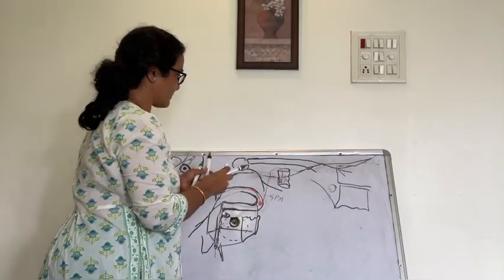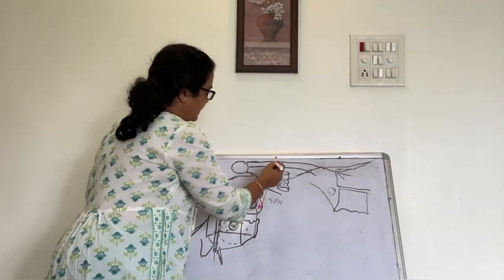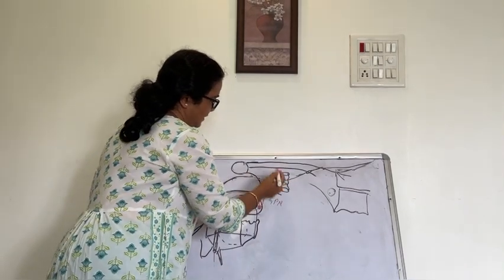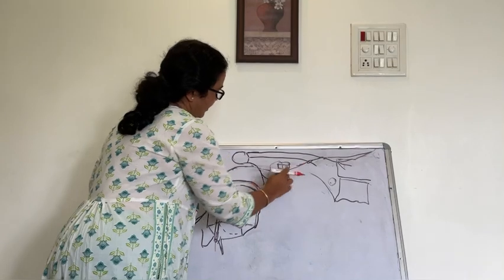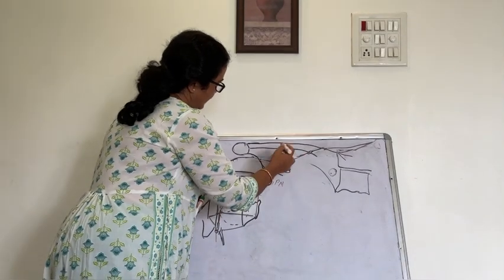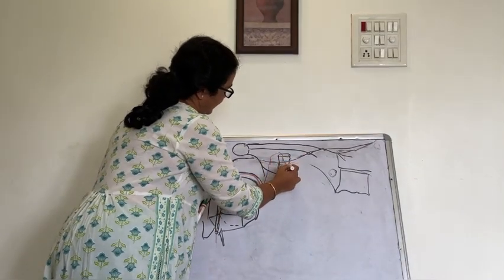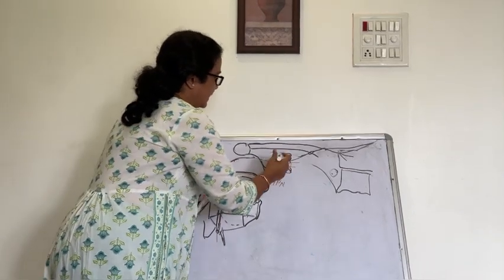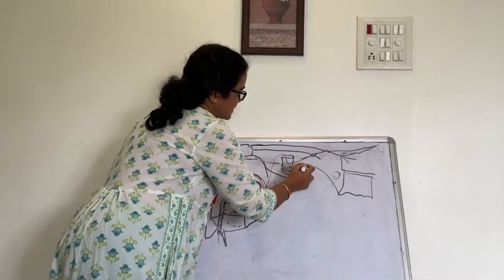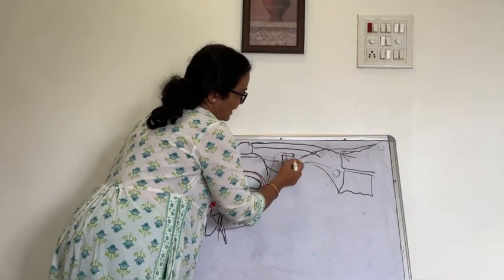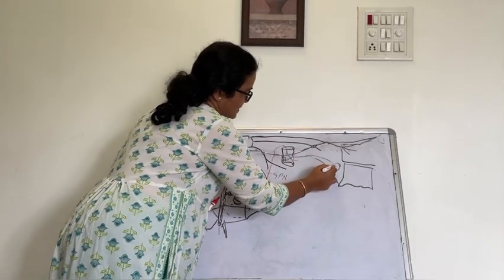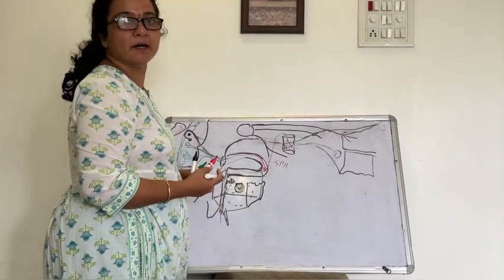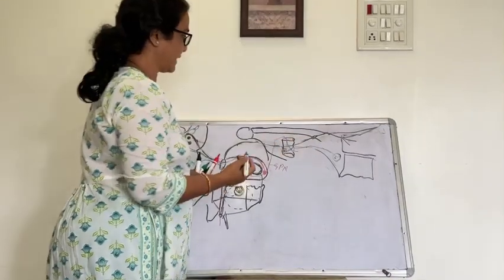So the fibers are from the greater petrosal nerve as well as the deep petrosal nerve, and there is a canal, the pterygoid canal. So this nerve of the pterygoid canal goes anteriorly into the pterygopalatine fossa, and the secretomotor fibers relay in the pterygopalatine ganglion.